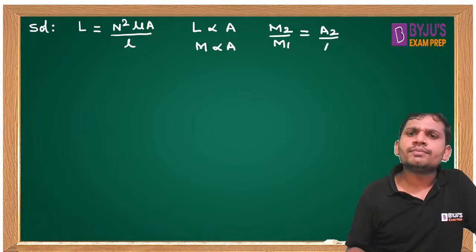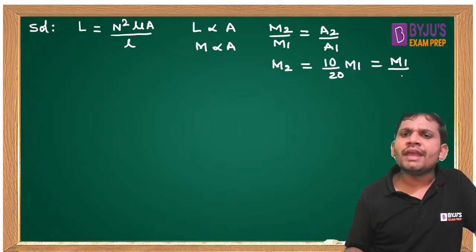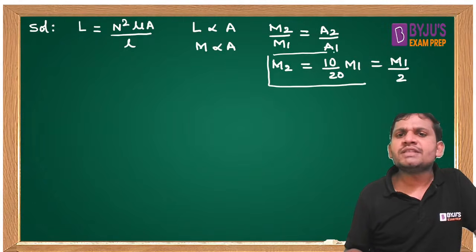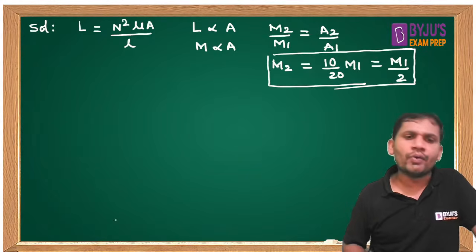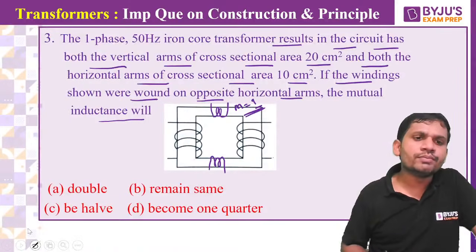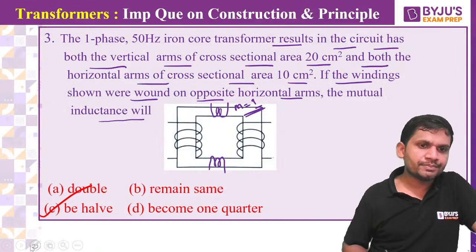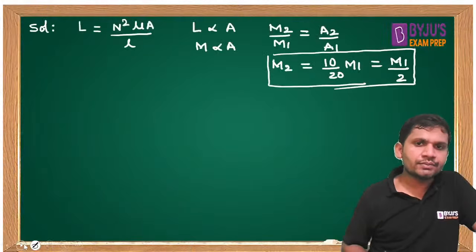A2 by A1. Now we are placing on the horizontal. Then M2 equals 10 by 20 into M1. This is M1 by 2. Then when the area becomes halved, this mutual inductance becomes halved. Which option is correct, students? It becomes halved. Very good. Option C is correct.